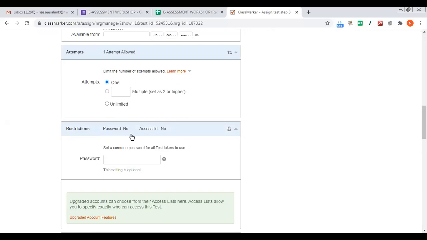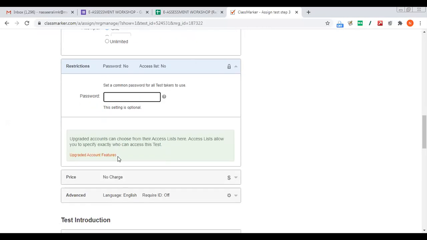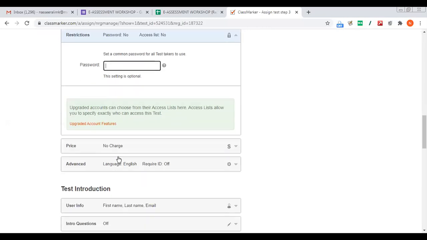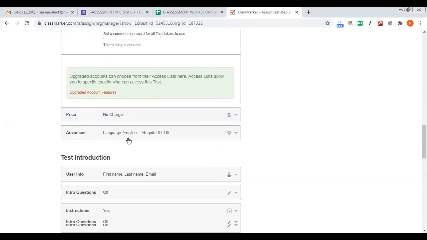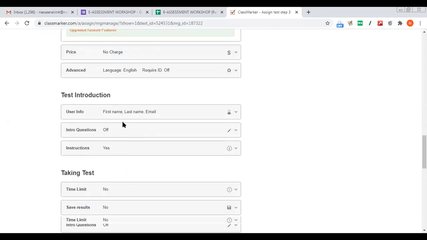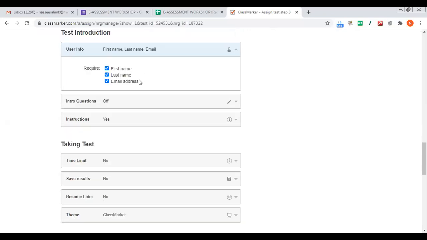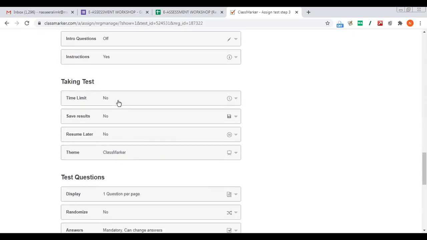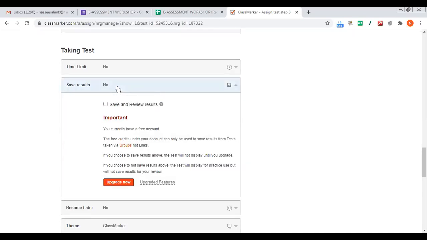Now, do you need to secure the test with a password? You can do it. Now, price. That's not needed for us. Now, test introduction. You can add an introduction to the test, and name the fields which you expect to get from your students, their name and email address. And the time limit we have already set.